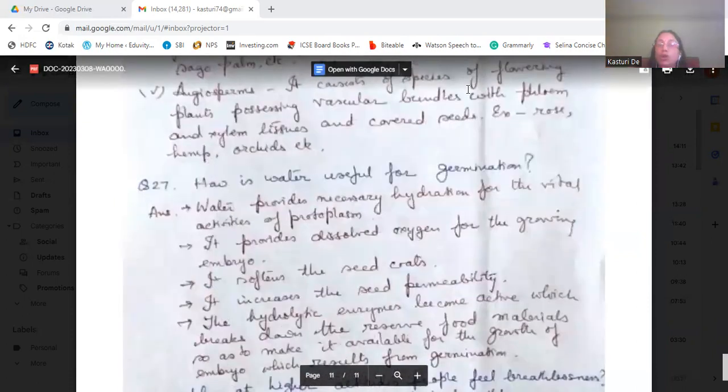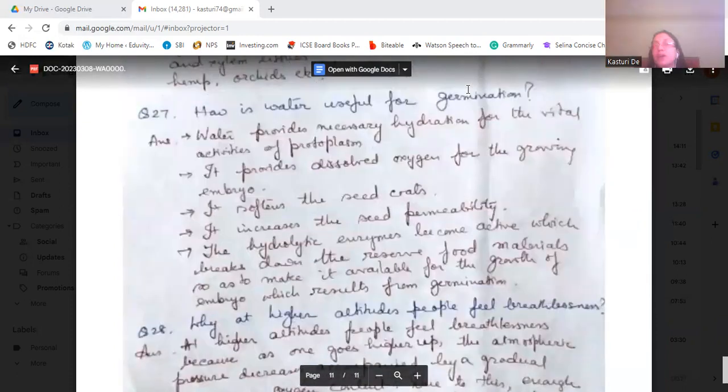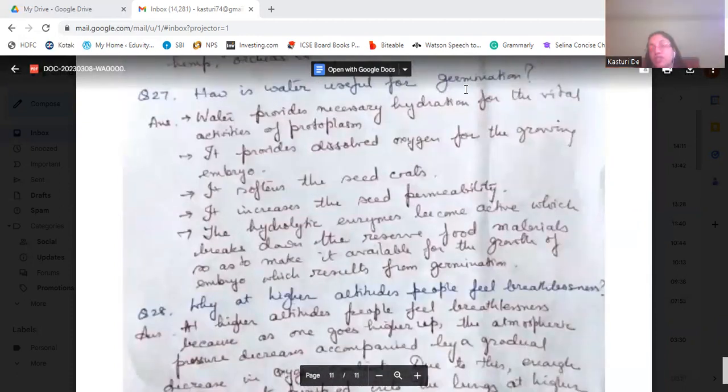Now, how is water useful for germination? Water provides hydration to the protoplasm so that it can perform its vital activities.